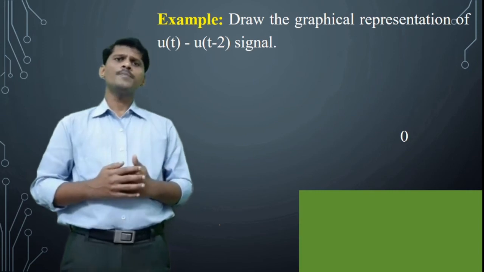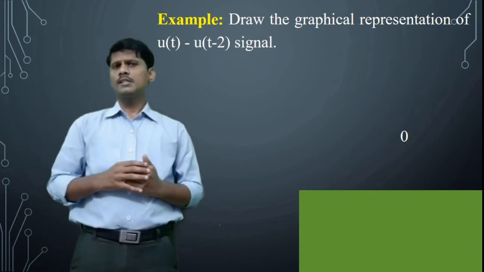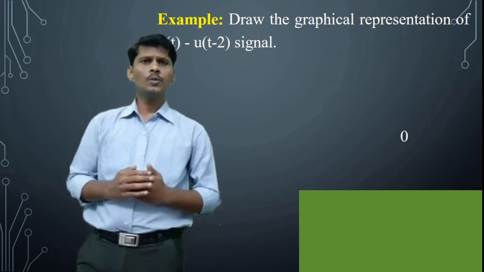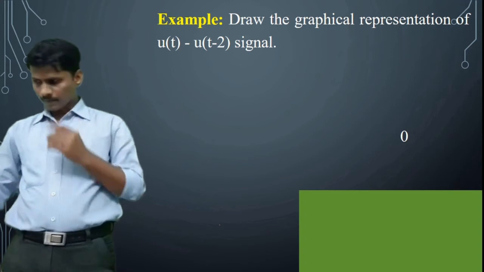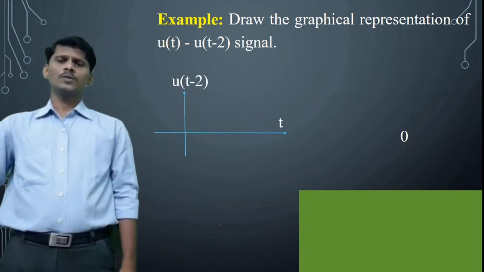After that, subtract u of t minus 2 signal from u of t signal. First draw the graphical representation of u of t minus 2 signal.